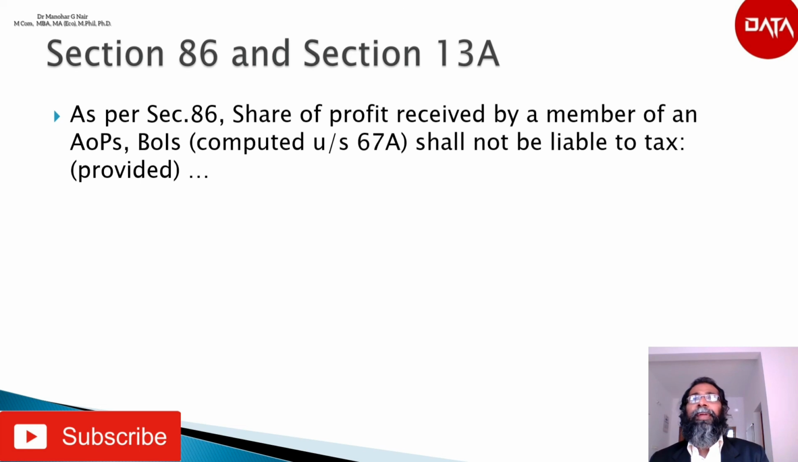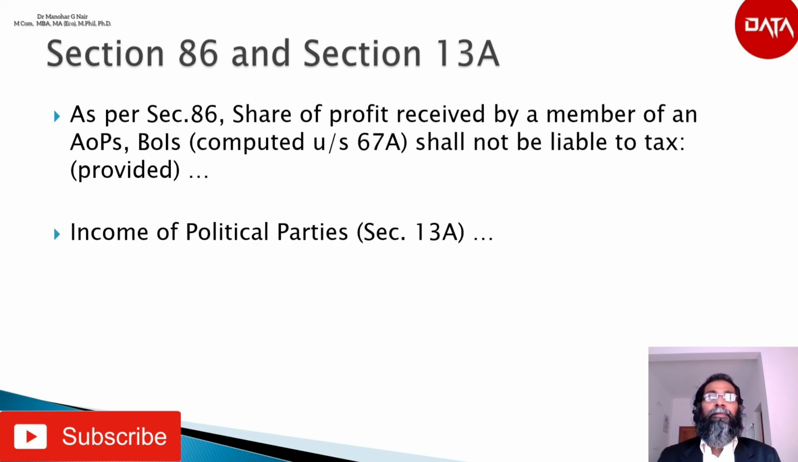If tax has been paid by the association or body of individuals at normal rate, income tax shall not be payable in respect of such share, although it shall form part of total income of the member. Where no income tax is chargeable on the total income of the association or body, the share of the member therein shall be chargeable to tax as part of his total income, and nothing contained in the section shall apply.